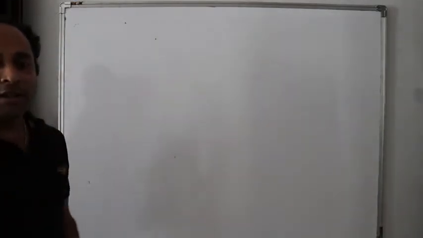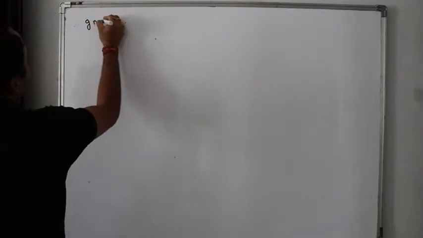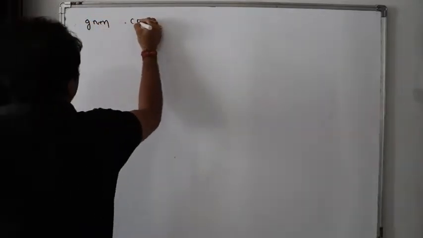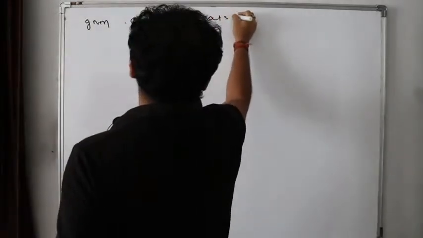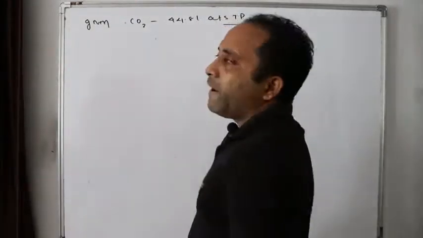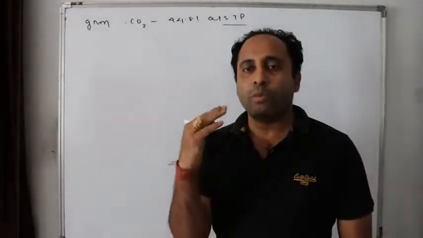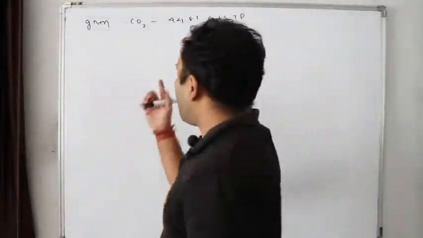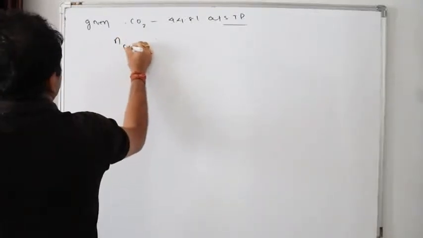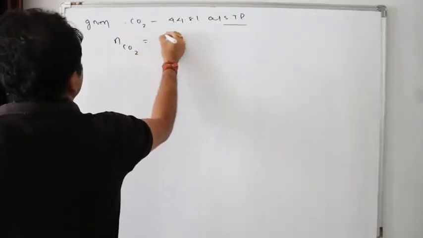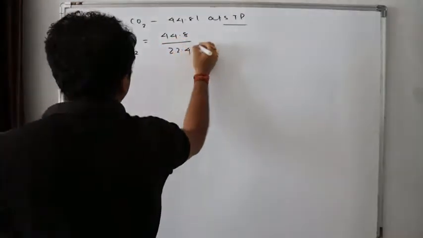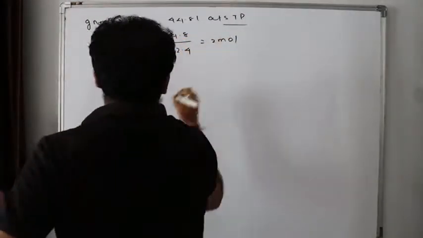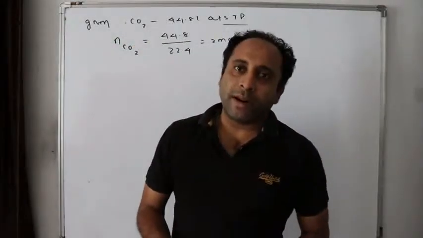Now, I got this number of moles. Now tell me, they have given that we obtained carbon dioxide. How much? 44.8 liters at STP. We know that 1 mole of any gas at NTP or STP occupies 22.4 liters. So how many moles here? The number of moles of carbon dioxide is 44.8 divided by 22.4. How many moles? 2 moles.